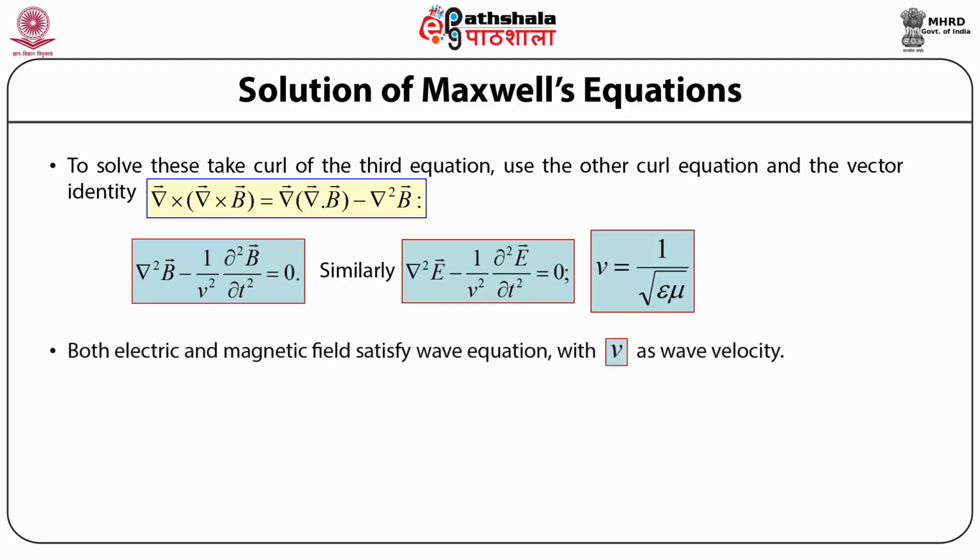So these two equations, one in the magnetic field induction vector and the other in the electric field, are wave equations, and the quantity V, which is equal to 1 upon under root of mu times epsilon, is the wave velocity.